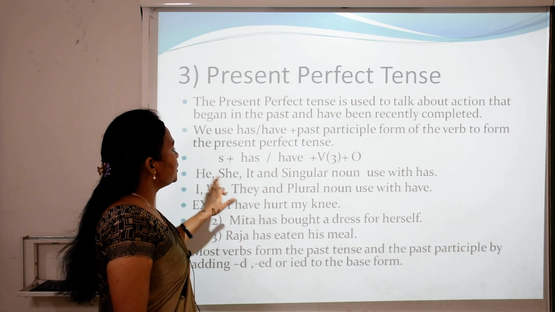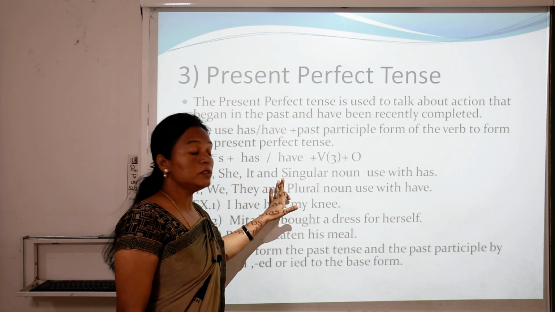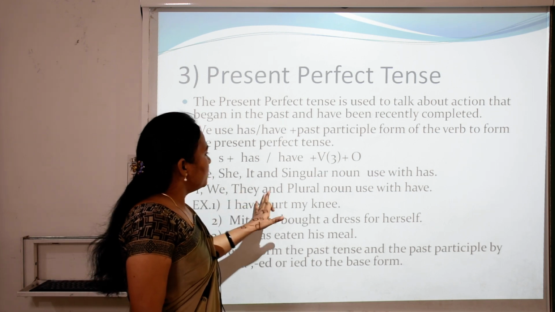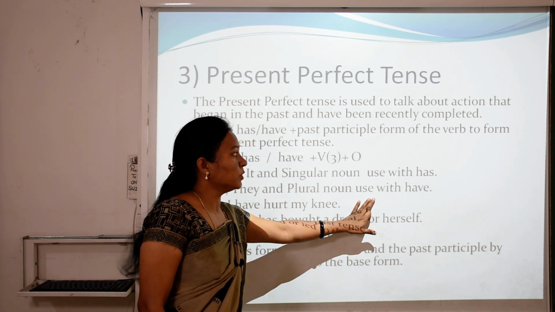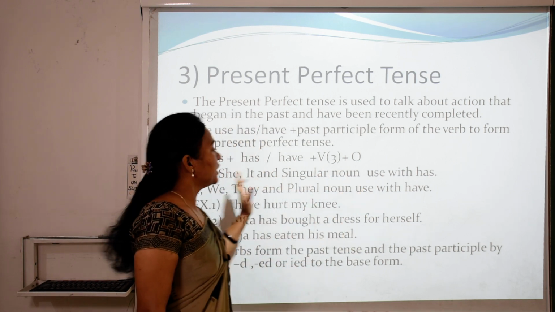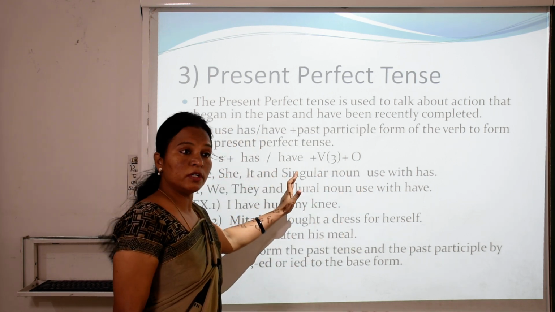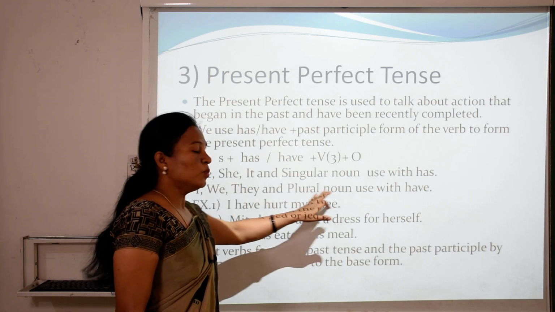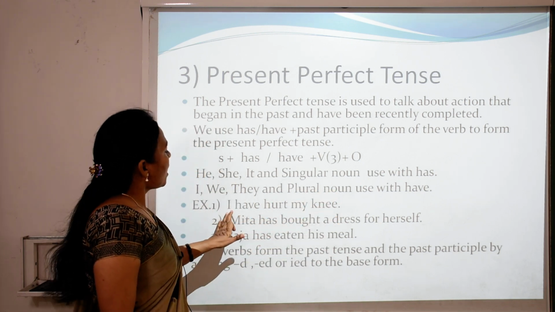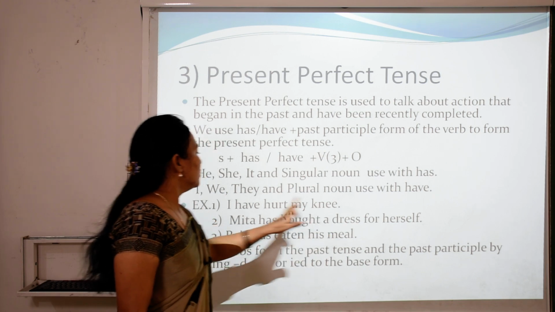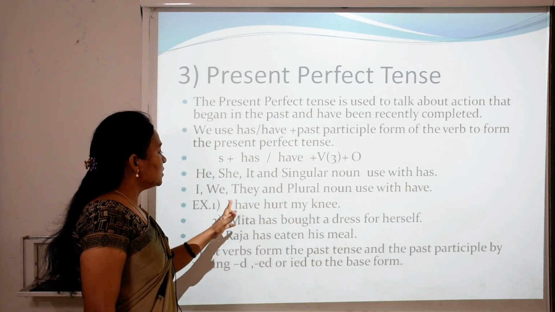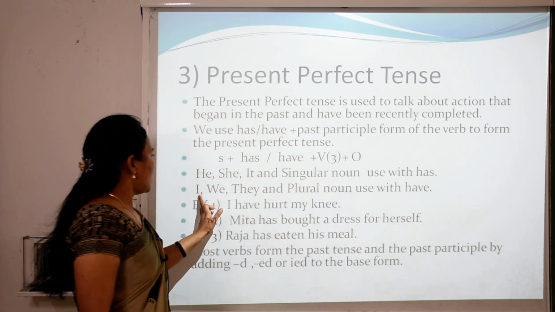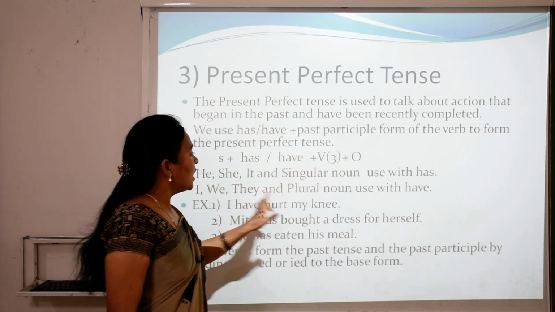So children, he, she, it and singular noun we use has. I, we, they and plural noun use with have. So remember it, has used with he, she, it and singular noun, have used with I, we, they and plural noun. For example, I have hurt my knee. So children, have used with I. So you can see have used with I, we and they and plural noun.